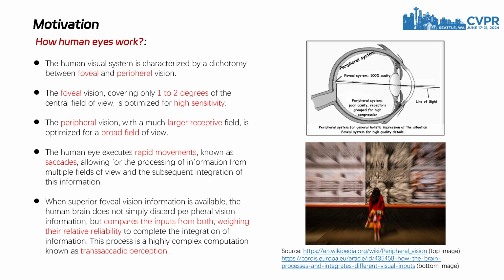Recent research on biological vision from Germany suggests that when superior foveal vision information is available, the human brain does not simply discard peripheral vision information, but compares the inputs from both, weighing their relative reliability to complete the integration of information. This process is a highly complex computation known as transsaccadic perception.